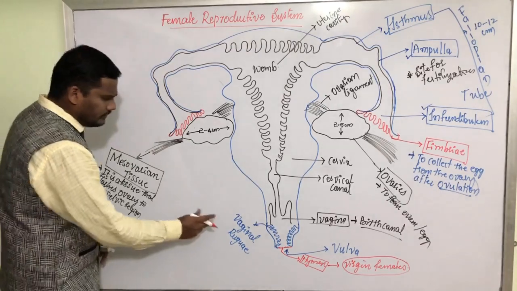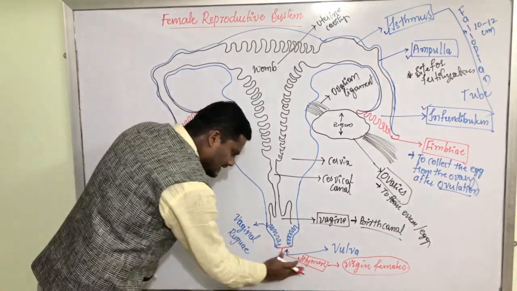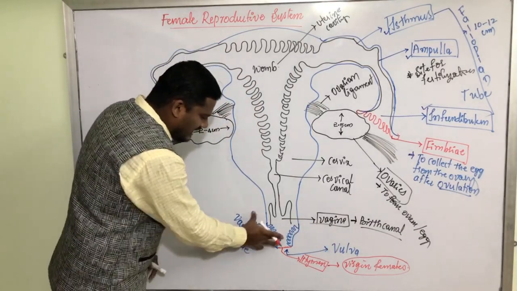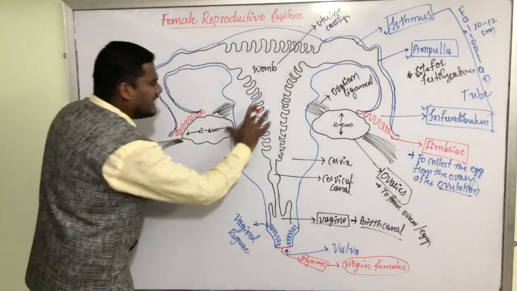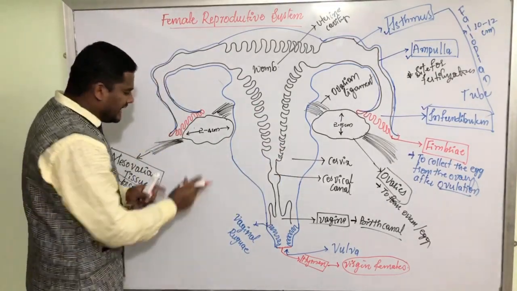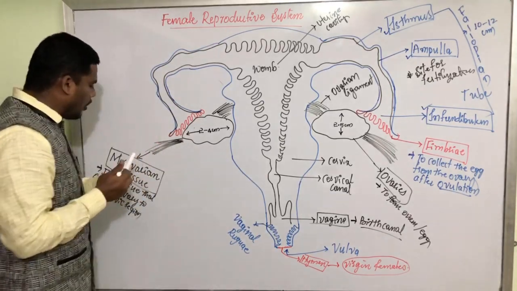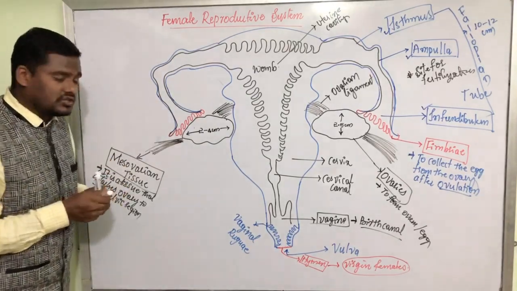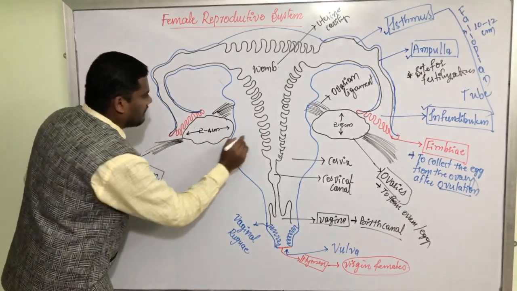Now this vulva is the opening. Hymen is a virgin female layer. Vaginal rugae are the inner foldings inside the vagina. Then this entire cervix is covered with three very important walls, cervical walls. They are called cervical walls. They are very, very important for board examination, my dear friends.